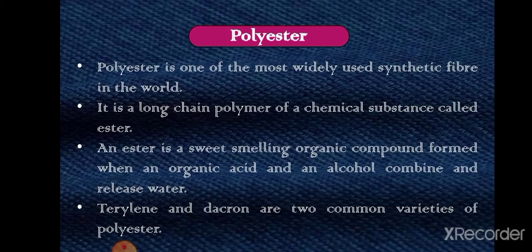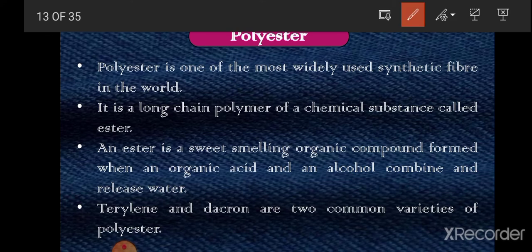Now the next type of fiber is polyester. So polyester is one of the most widely used synthetic fibers in the world. This is also made up of a long chain polymer of a chemical called ester. Now what is ester? Ester is the monomer unit, and when it is combined in a very long chain form, its polymer is called polyester. As you can see, the name suggests polyester. Poly means many, ester means ester. This is the monomer unit. So its monomer unit is ester, and when they make a long chain polymer, then it is called polyester.